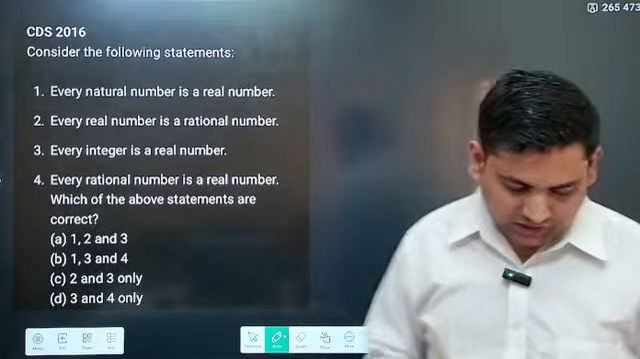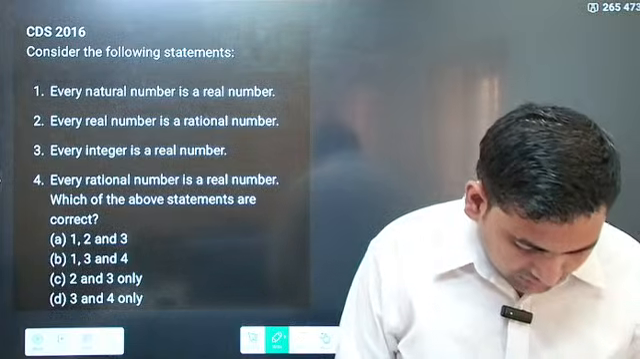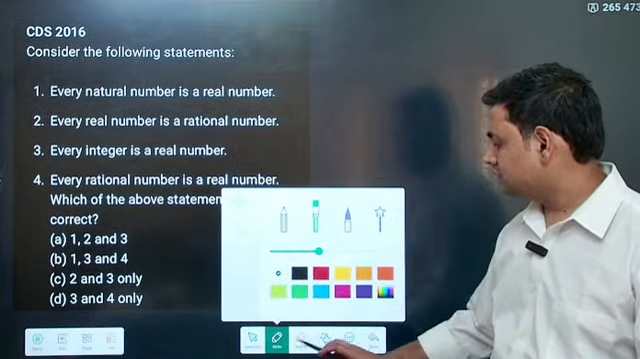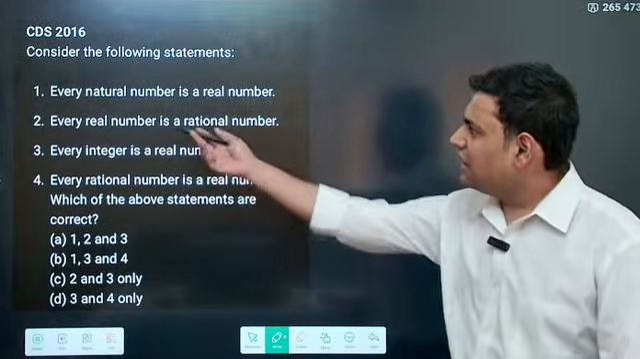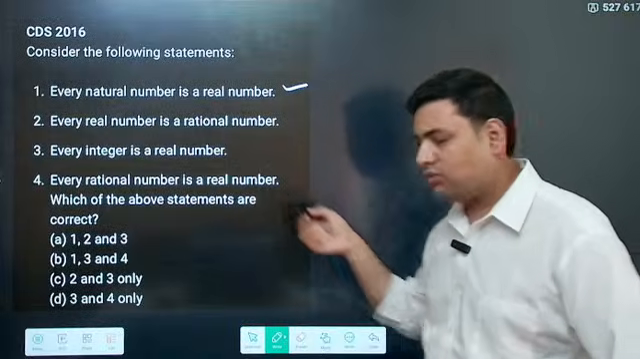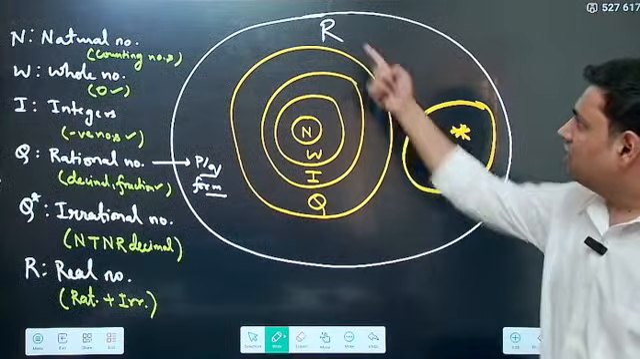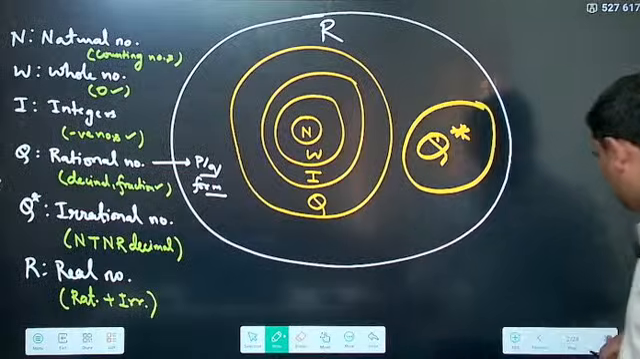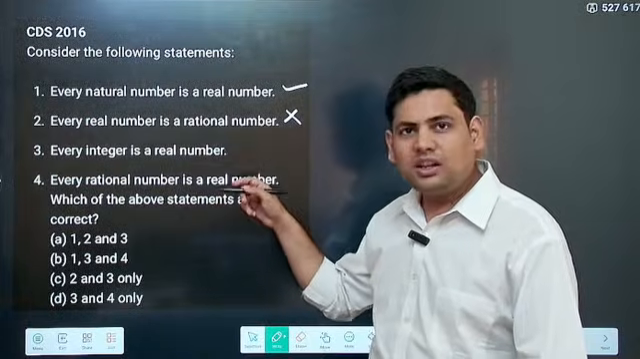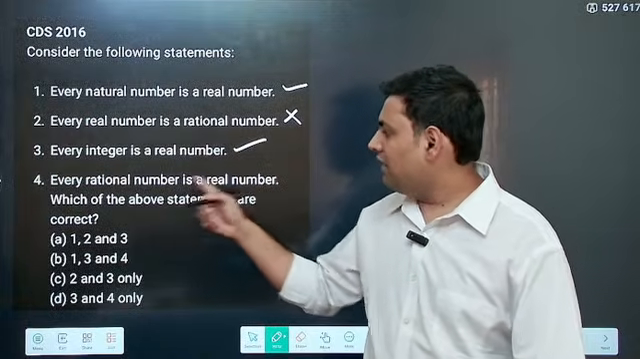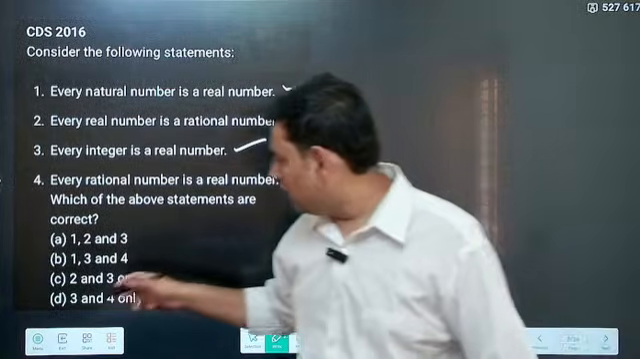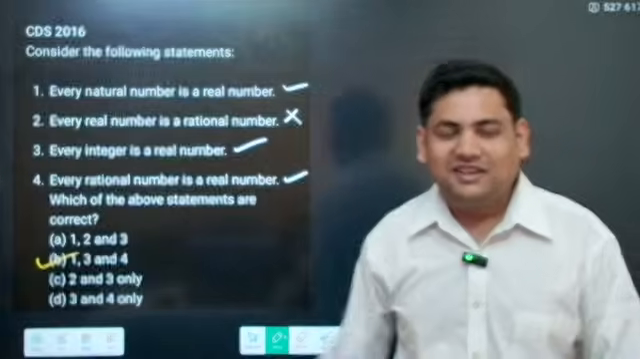let's do this question. Very simple, simply from the diagram only you can do. Every natural number is a real number. Yes, of course, everything was inside real numbers. Every real number is a rational number. Is this true? No. In real numbers, you also have irrational numbers. Correct. So every real number is a rational number? No. Then every integer is a real number? Yes, real number is a much larger set. Every rational number is a real number. This is also correct. Real number is the largest set. So 1, 3 and 4 are correct. Answer becomes B. This is just for your practice.